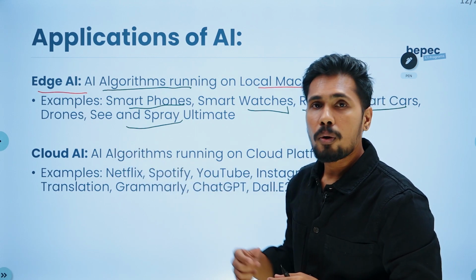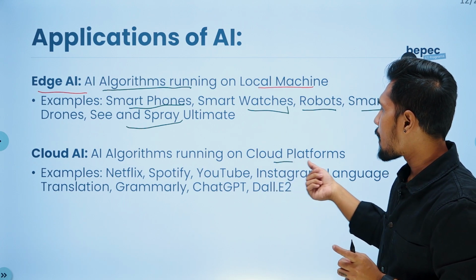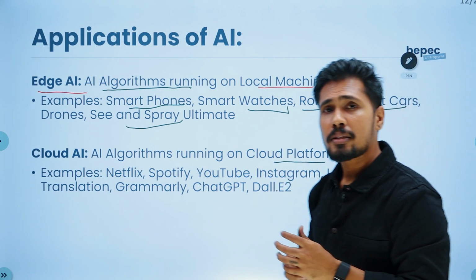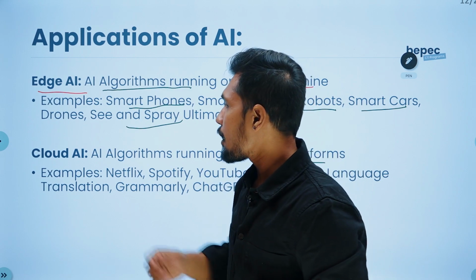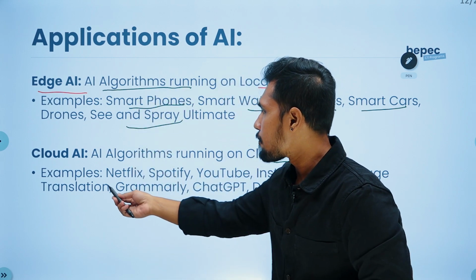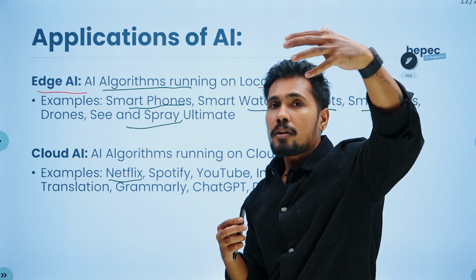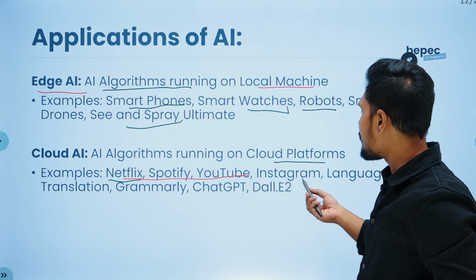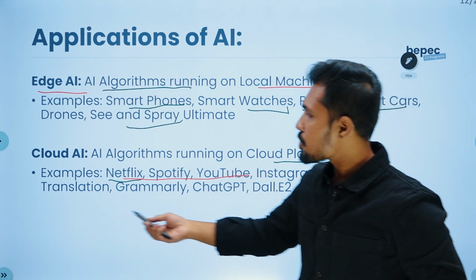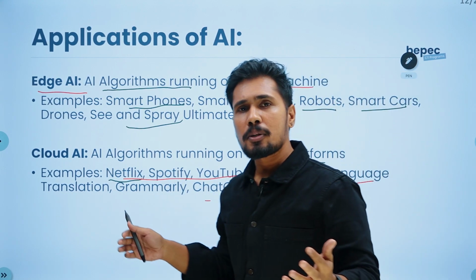There is another one, we call it cloud AI. So an AI algorithm running on cloud platforms. Means what exactly? They are not running on physical devices or machines. They are running on cloud platforms. Example, Netflix. Without internet, without a website, your models don't work. So Netflix, Spotify, YouTube, Instagram, language translation, Grammarly, ChatGPT, DALL-E, all these examples come into cloud AI.